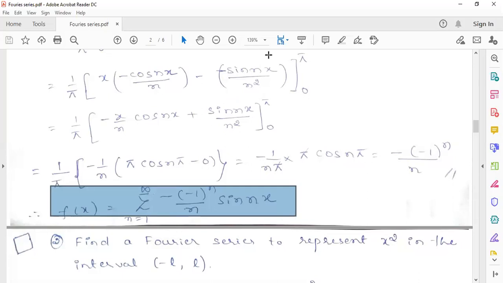It's so simple. We reduced the solution by almost 75%, right? Otherwise, you would simply have to find a0 and an. If you don't know this concept of even and odd functions, you would have to find a0 and an anyway, and you'll get 0. So if you want, you can check it. Definitely, you will get 0 for a0 and an. Is it clear to all of you? Anybody having doubts? If you are not having any doubts, I will move on to the next problem.